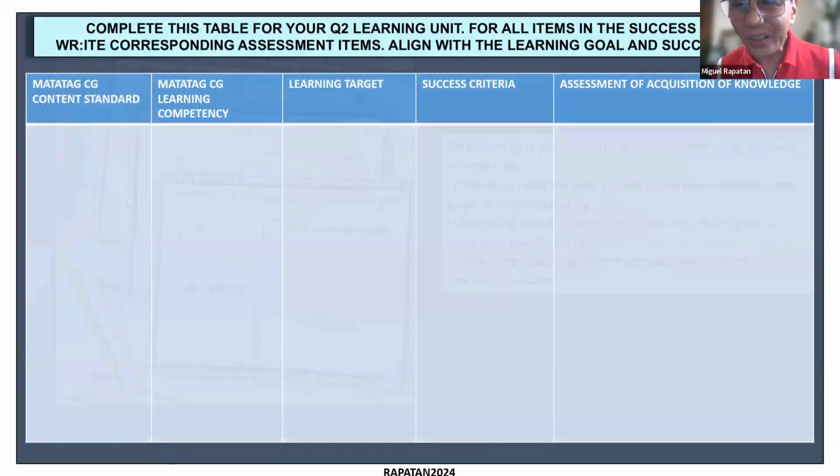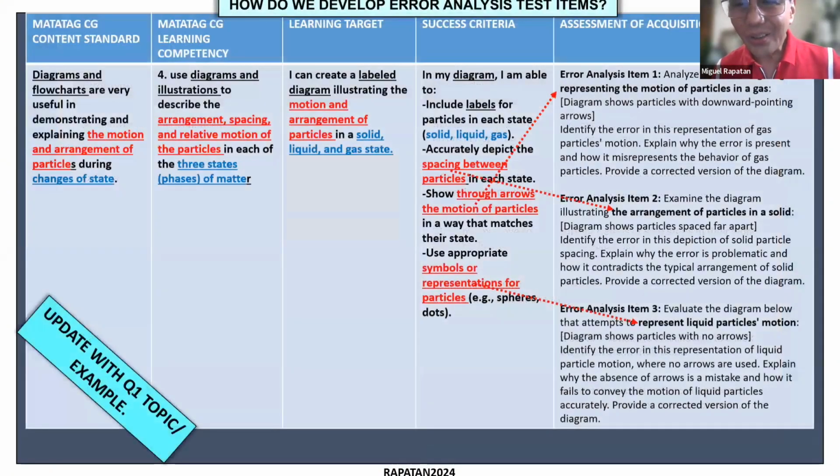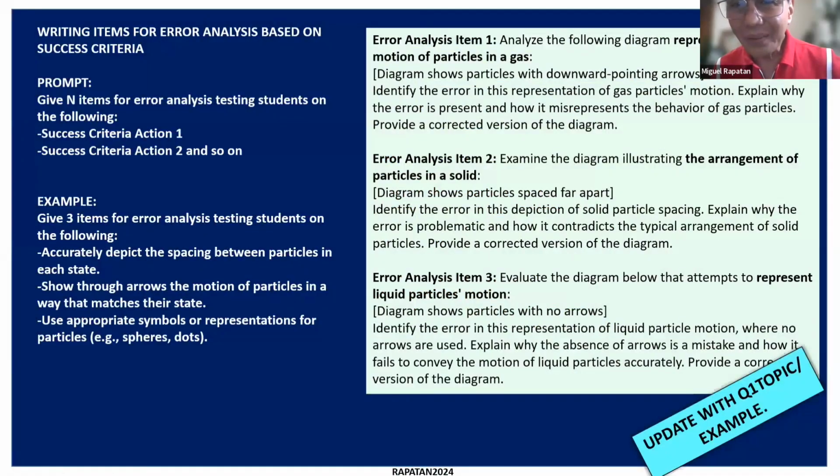All right, so we were now talking about error analysis. The alternative practice to merely counting how many students did not get it is to really first understand the error so that we can have the proper intervention. Okay, so in terms of coming up with error analysis items for mastery, these are samples. Again, you can look at this as formative or as summative, no? And you can have a data bank of this. So you can see here, these are all produced by ChatGPT.